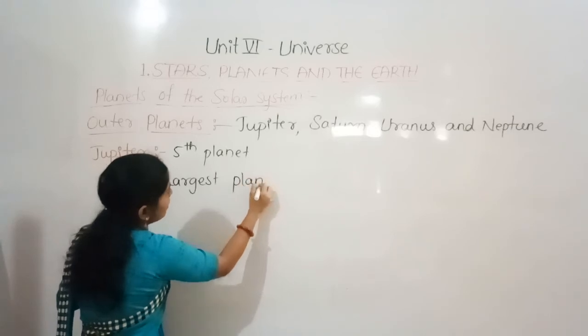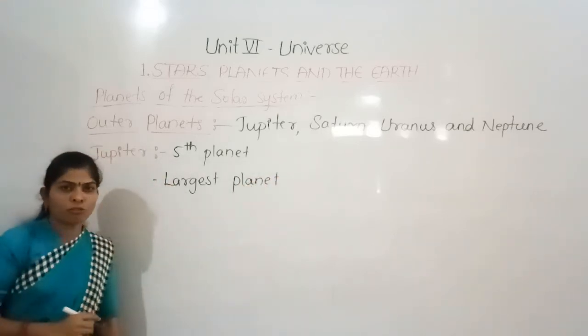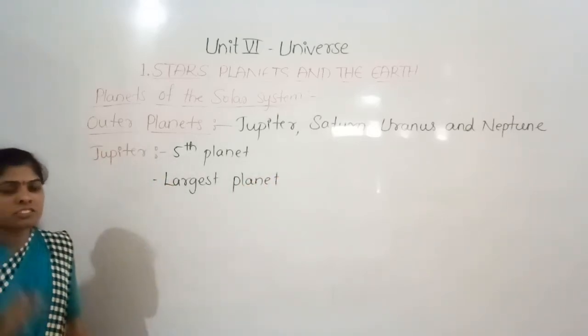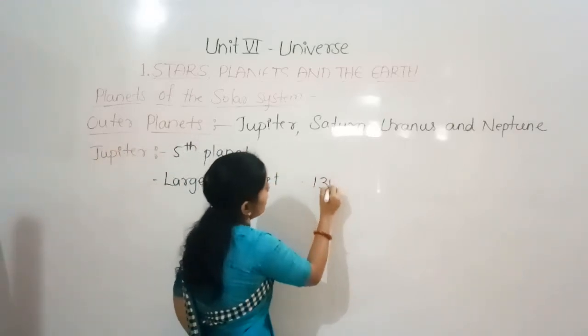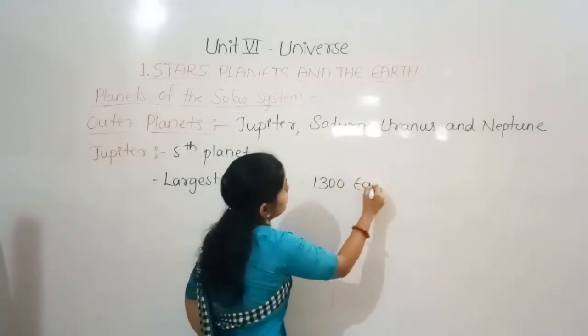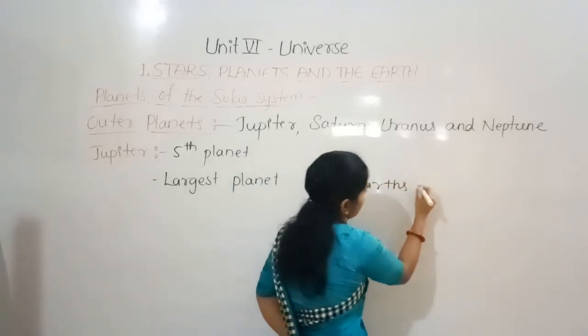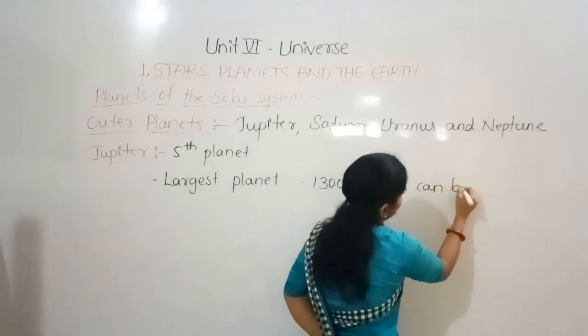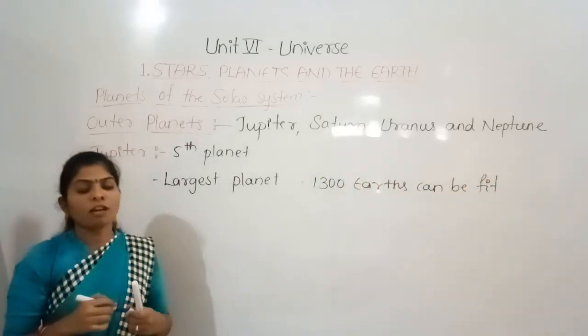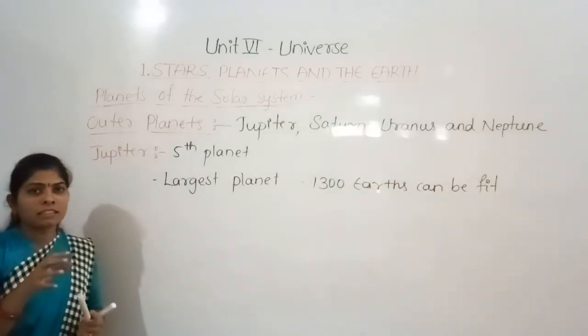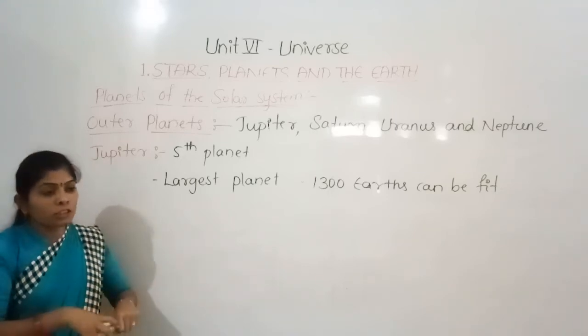Jupiter is the largest planet in our solar system. It is so large that 1,300 Earths can be fit inside Jupiter. That means we can place 1,300 Earths inside Jupiter.